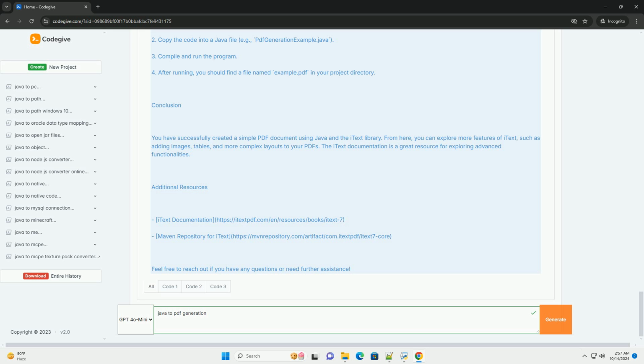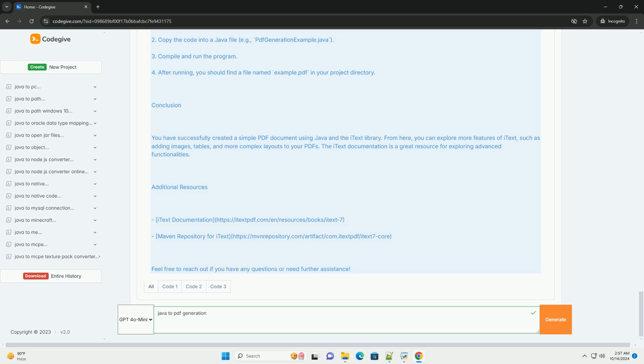Explanation of the code. 1. Imports. We import necessary classes from the iText library. 2. Destination path. Configure the destination where the PDF will be created. 3. PdfWriter. This class is responsible for writing the PDF content to the file. 4. PdfDocument represents the PDF document itself.